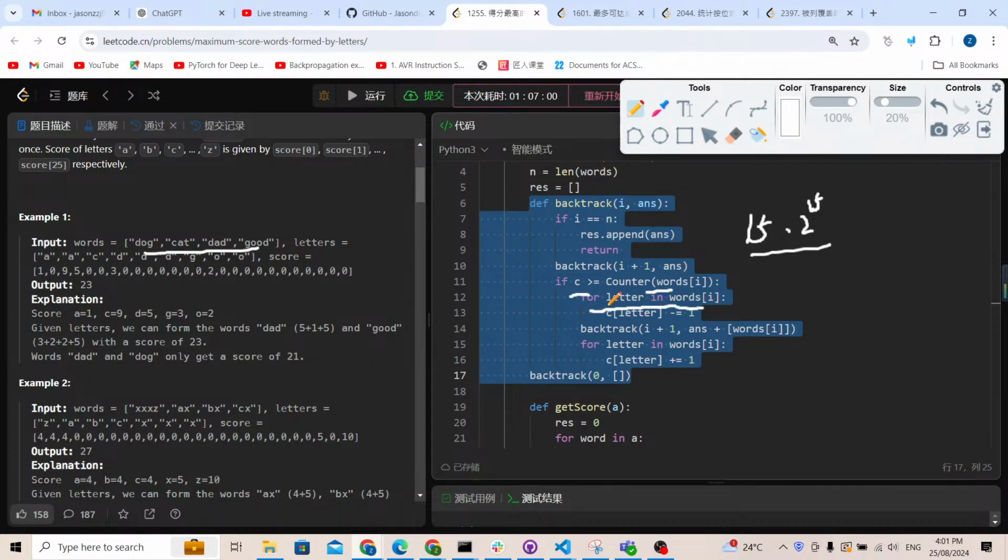So we need to consider how many letters are inside the words. I think it's going to be another 15.